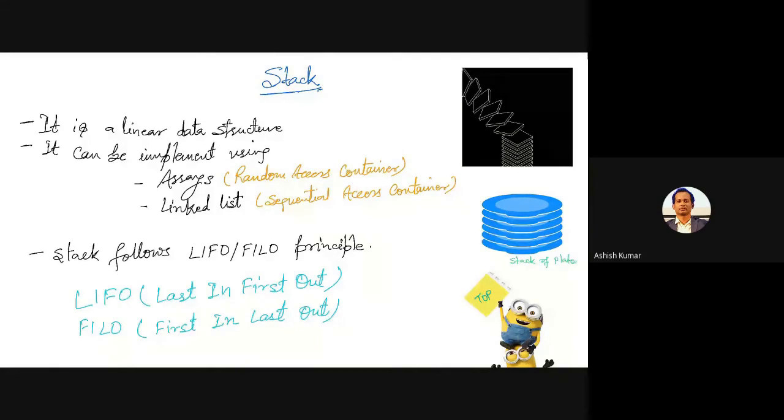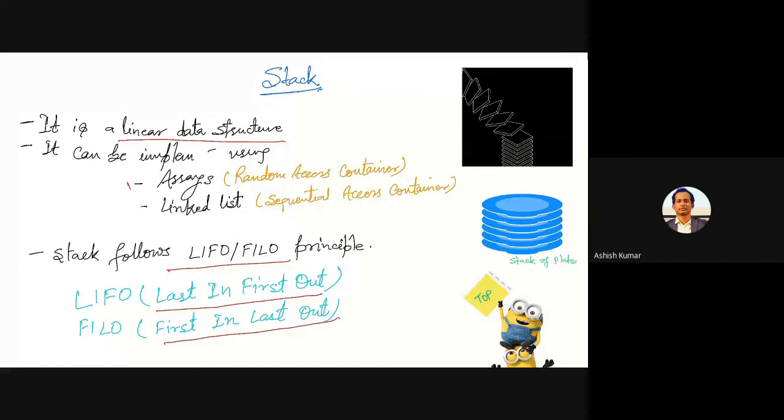So we have stack to discuss today. Stack is a linear data structure. As you can see here, it's a linear data structure where you can insert elements following a proper principle. And the principle is actually LIFO and FILO. If you say what is LIFO, LIFO is nothing but last in first out design, and FILO is first in last out design. Both are the same thing, just the terms are reversed, but the meaning is still the same.